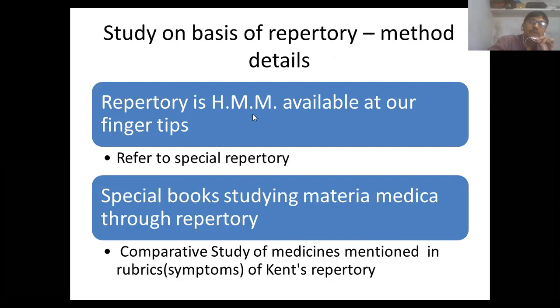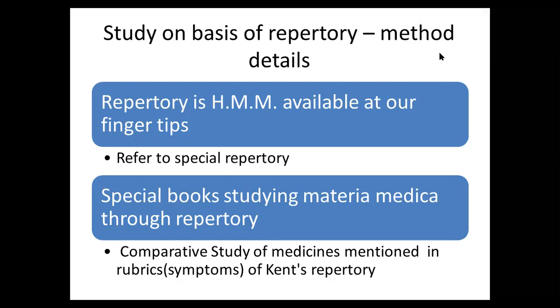And then there is one more method, where a few well-known books of materia medica are converted into special repertories, with the objective that once that book of materia medica is indexed properly, it will be very easy to study the homeopathic materia medica.